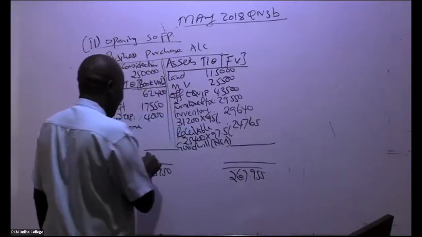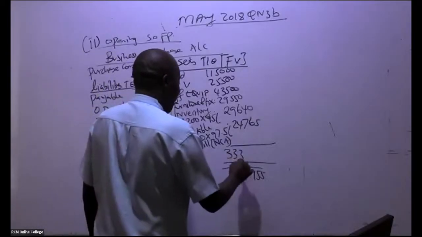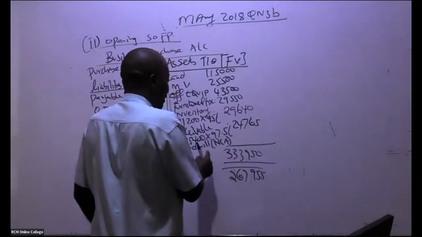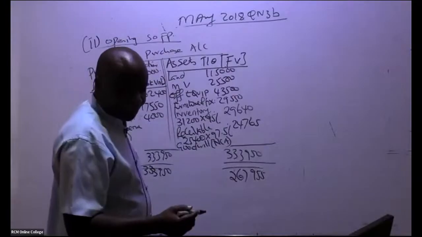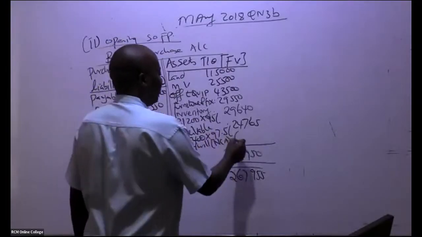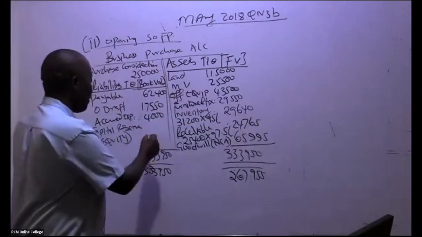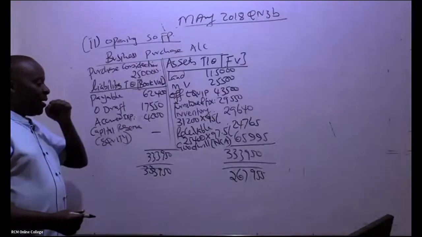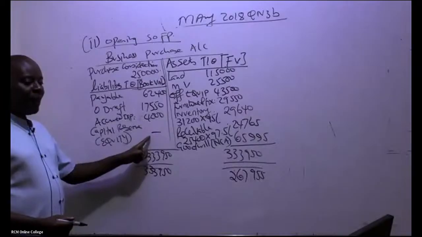So this figure is bigger, right? 333,950. So you subtract this minus this, then the balancing figure is here. So it's goodwill. So goodwill over how much? 65,995. Of course you put a dash here just for your revision. It wasn't here. If it was here, then automatically it would have been a capital reserve.